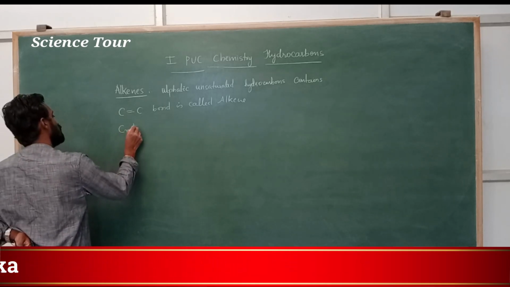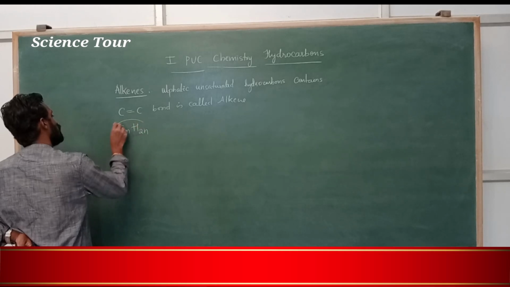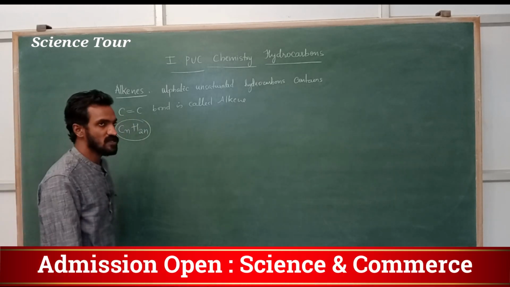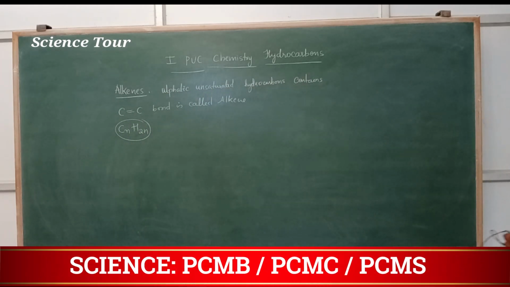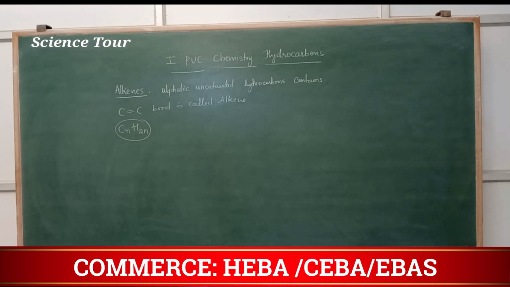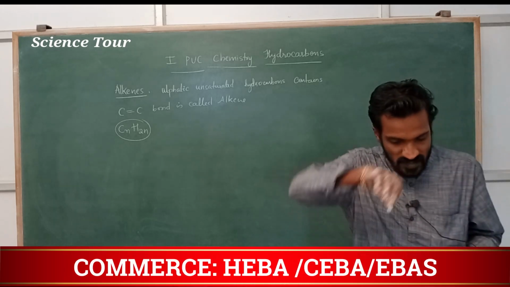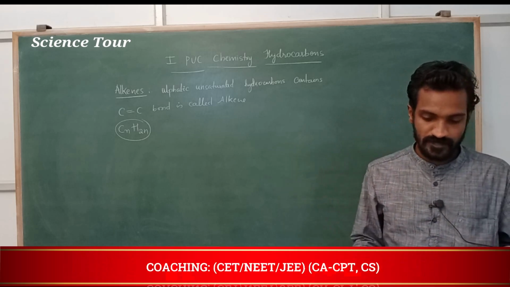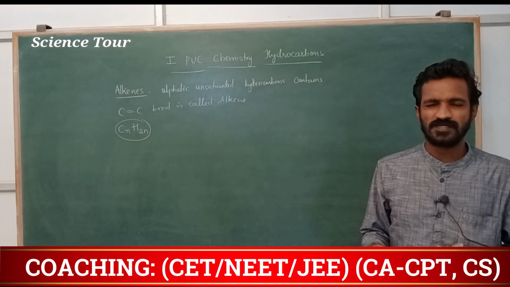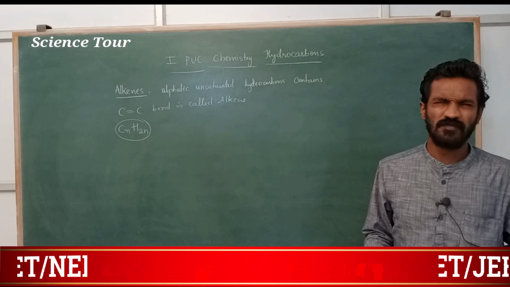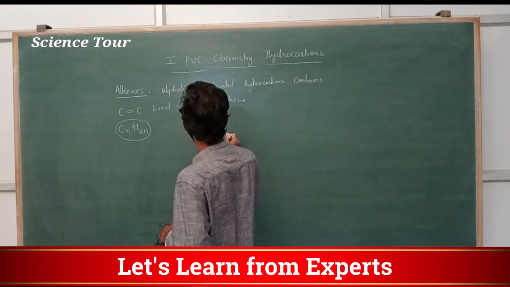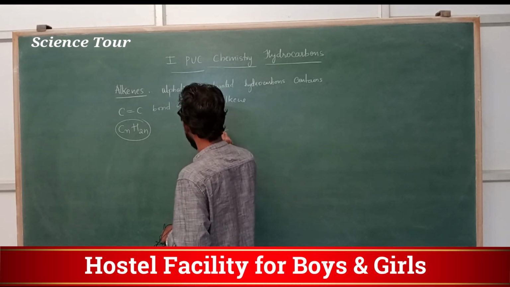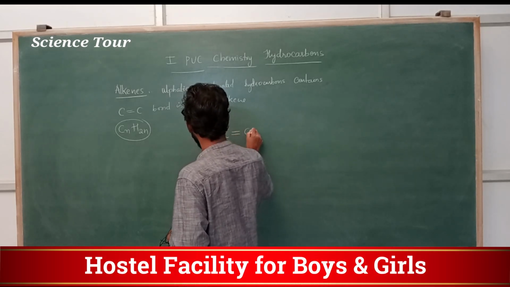General formula of alkene: CnH2n. Here n means the number of carbon atoms, understood? So actually, in this one we are studying structure. For example, I will give you ethane. Ethene, not ethane, sorry, ethene.